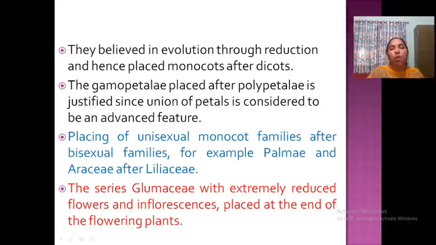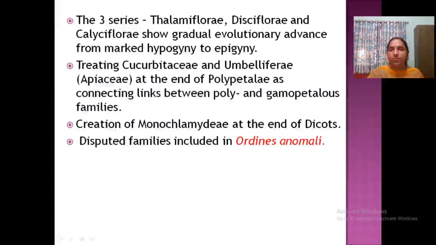So monocot placed after dicot, correct decision. Then gamopetalae placed after polypetalae is also justified. Then unisexual monocot families are kept after bisexual families. Then series Glumaceae in monocot, with reduced flowers and inflorescence, is placed at the end. Glumaceae includes our Gramineae, rice, everything. So that is kept at last.